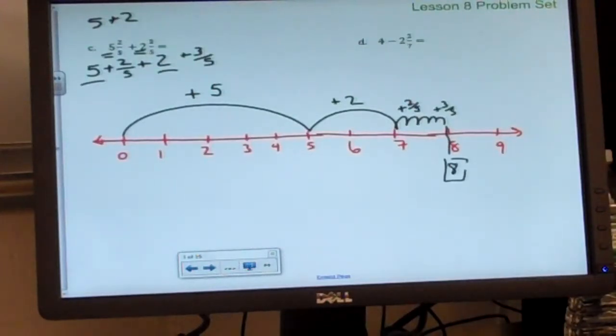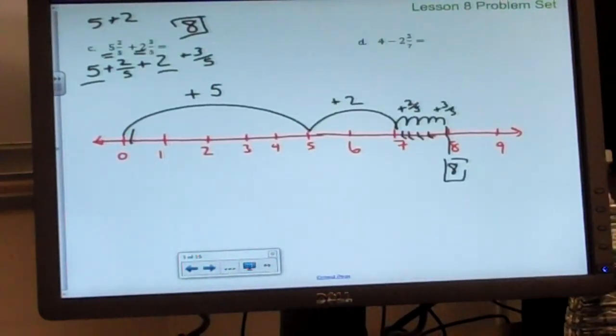You could do the little tick marks in there if that makes it easier, because you're breaking that into 5 parts. So if that makes it easier, then you count up to your 2/5, and then count 3/5, and then where you land, what number do you land on? 8. Good. So the answer here is 8. Is this making sense, how we're representing this addition and subtraction on a number line?